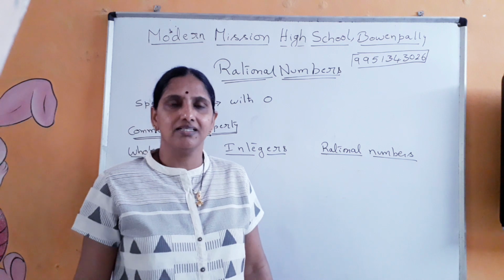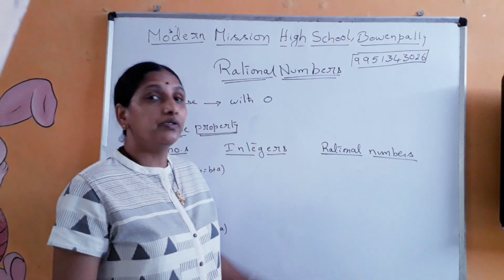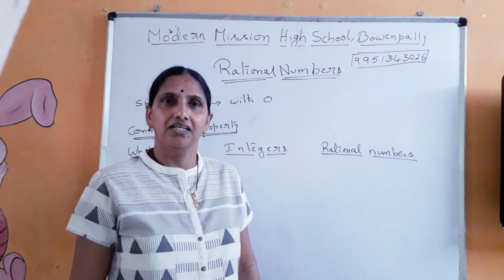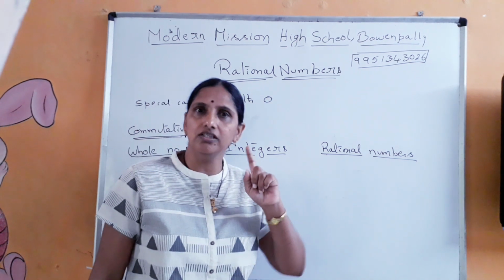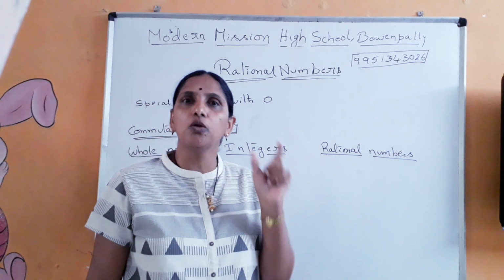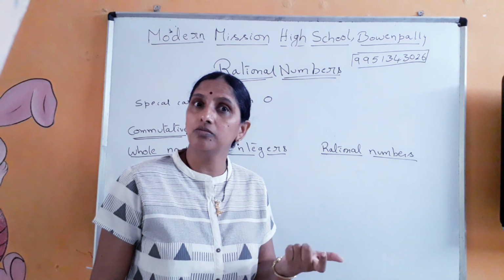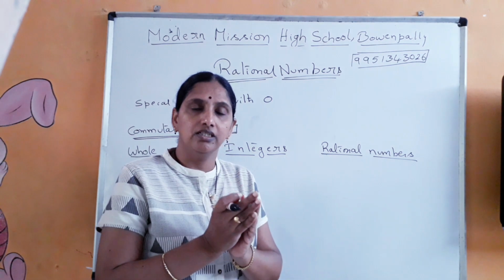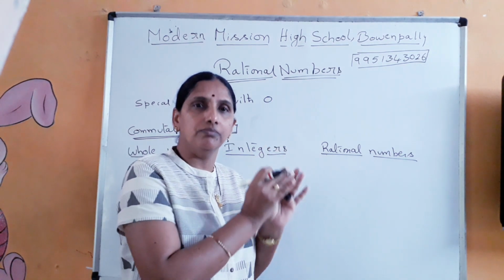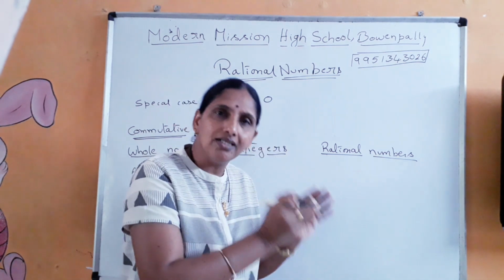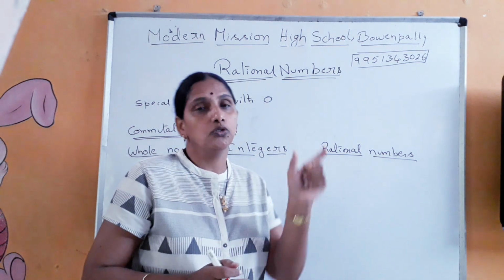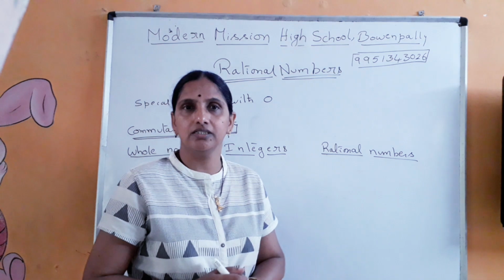Back to maths class, and we are continuing with the rational numbers, right? Yesterday we have seen one of the properties, that is closure property. What is the meaning of closure property? Any operator, suppose it is operating on two numbers belonging to a set of numbers, then the result should also belong to the same numbers.